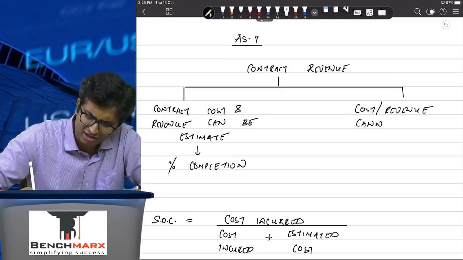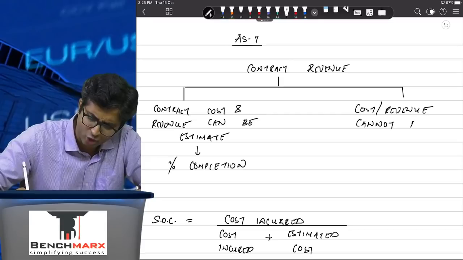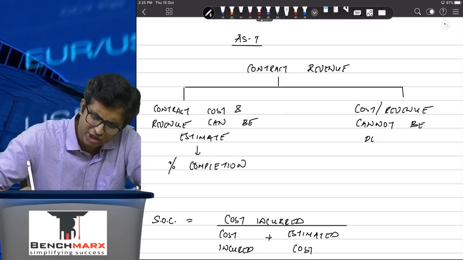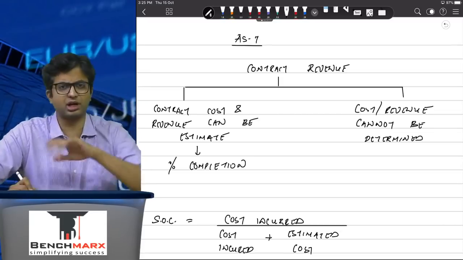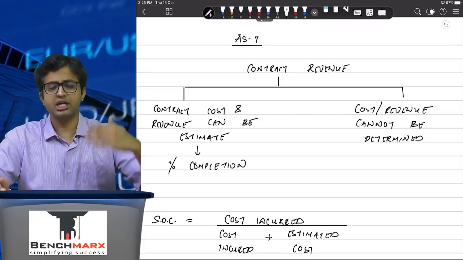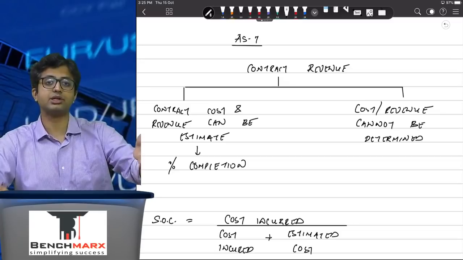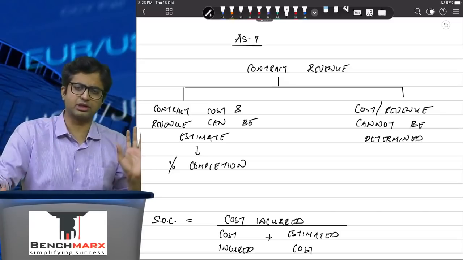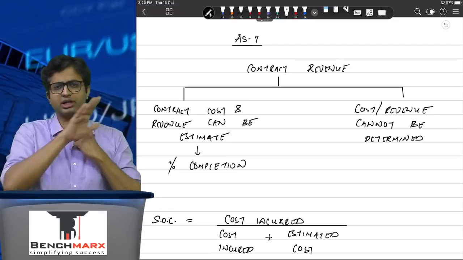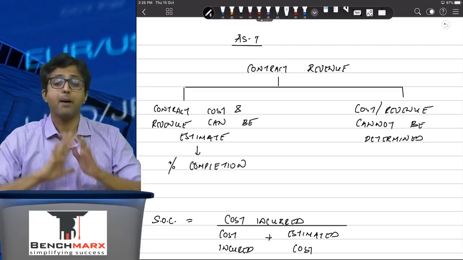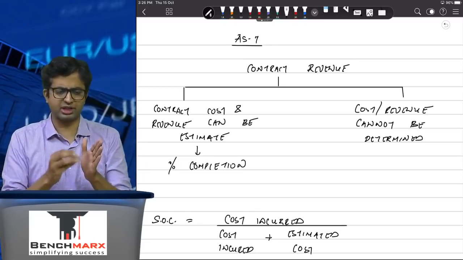Cannot be determined. Well, the general understanding over here is, if the revenue can be determined but the cost cannot, in which case you will recognize revenue to the extent of cost incurred. तो जितना आप cost incur करते जाओगे उतना आप revenue recognize करते जाओगे till the time you exhaust the entire revenue. Beyond that, you will not recognize any revenue.